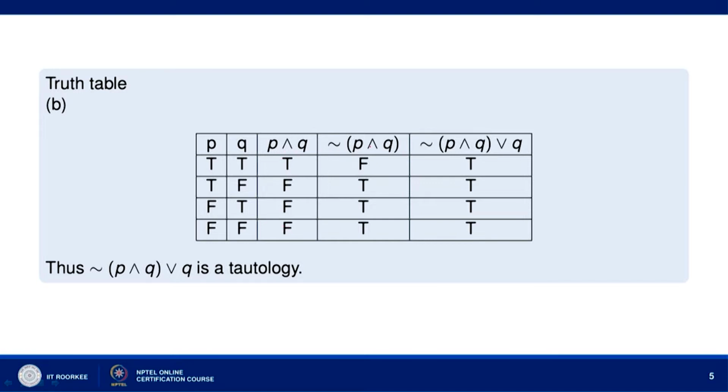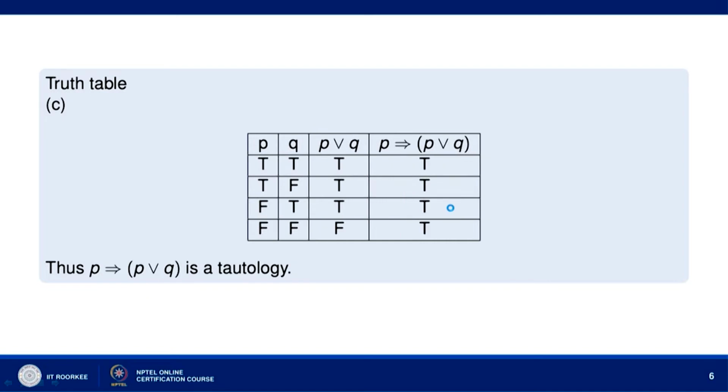Then the negation of P and Q will have truth values F, T, T, T. Now, the negation of P and Q or Q will then have the truth values as follows. When the negation of P and Q has truth value F and Q has truth value T, then the negation of P and Q or Q will have truth value T. Similarly, when the negation of P and Q has truth value T and Q has truth value F, the result is T. And when both have truth values T, the result is T, and when the negation of P and Q has truth value T and Q has truth value F, the result is again T. So, you can see the column of truth values for the negation of P and Q or Q has all T's, and therefore, it is a tautology.